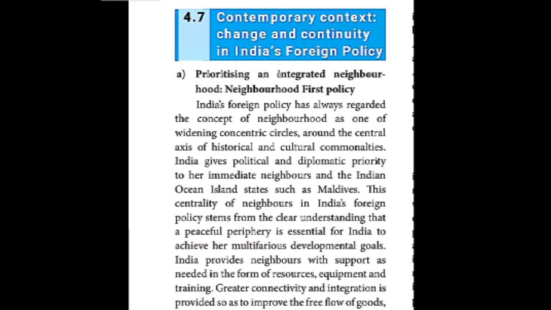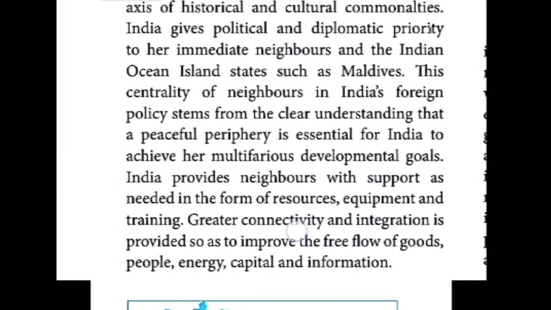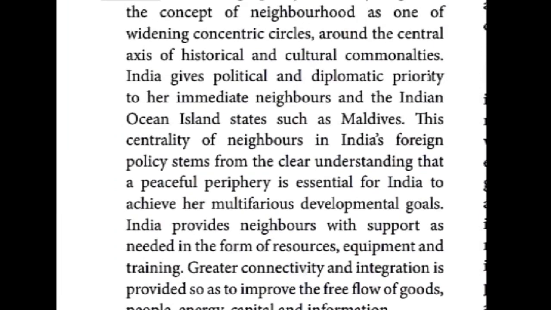So in the first para, last point, what is given, in order to improve greater connectivity? That point I am telling, children. The first para, last one: greater connectivity and integration. In order to improve the free flow of capital, people, energy and information, greater connectivity and integration is provided to the neighboring countries.